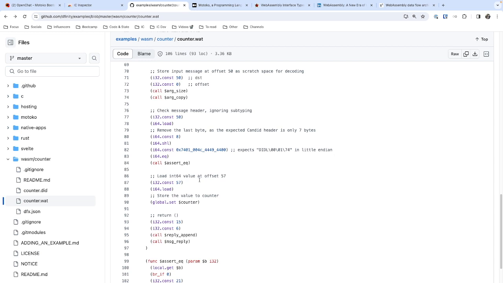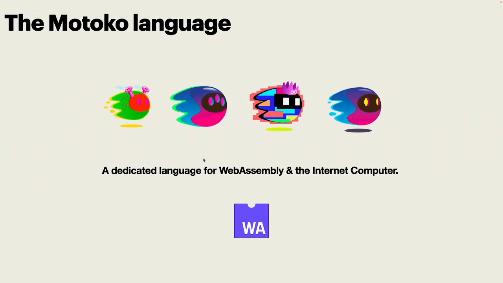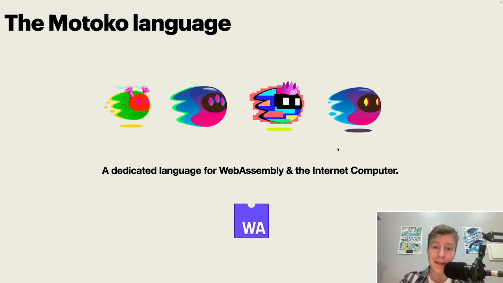And so that's why a developer needs an abstraction to work on top of it. There was no language dedicated to WebAssembly and the Internet Computer, and that's why Dfinity, the foundation behind the Internet Computer, decided to create Motoko. Motoko is the first language and the only language dedicated to the Internet Computer. If you're excited about ICP, you need to learn Motoko. Two years ago, I decided to learn Motoko, and it was one of the best decisions that I have ever taken in my life.